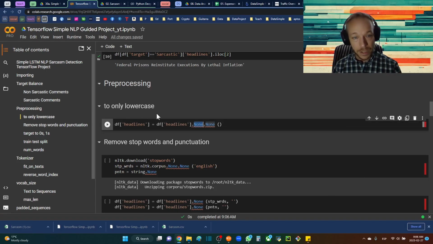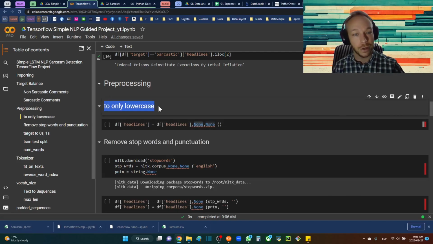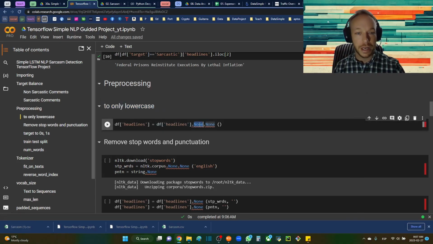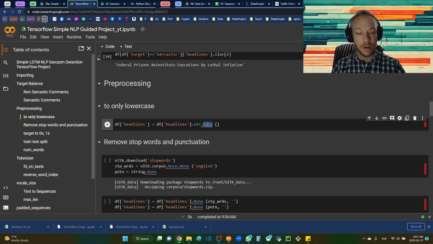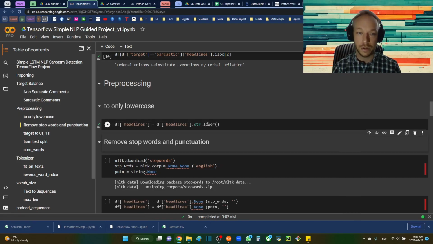Okay, so the first thing we're going to do is make everything lowercase, so we don't essentially have double the characters if we have uppercase as well. So we'll go .str.lower. A very easy thing to do in pandas, just to make everything lowercase, now for our headlines.